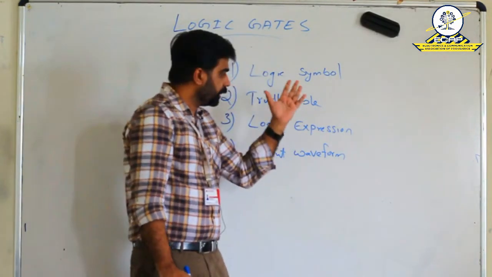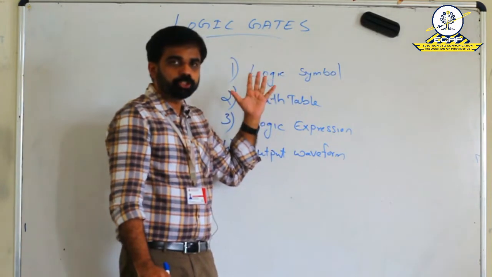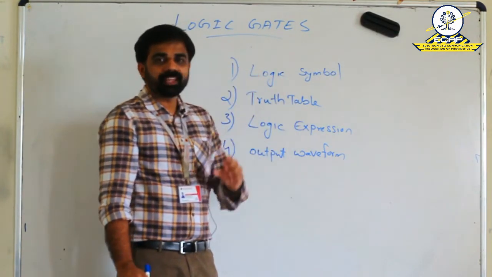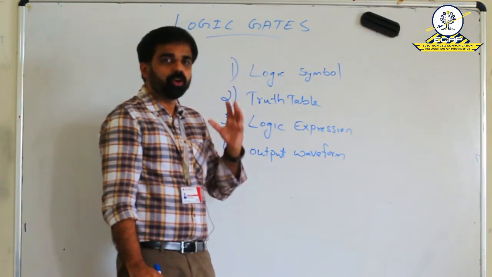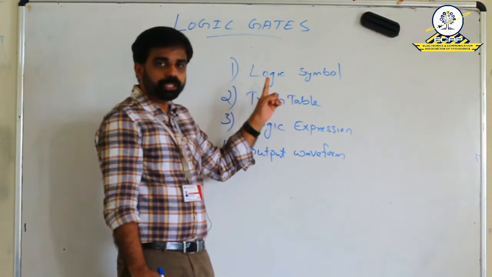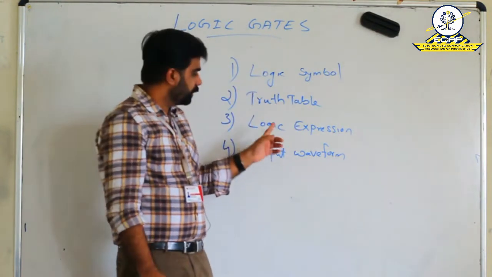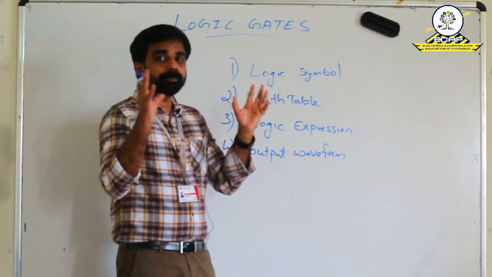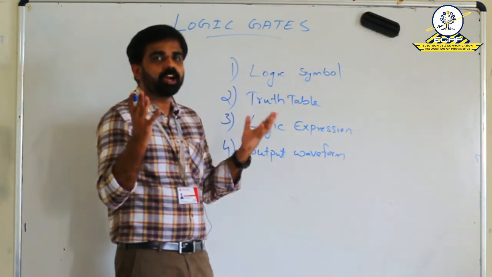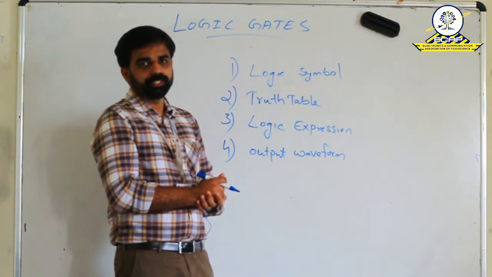So, these are the four factors which we need to remember to understand the concept of each logic gate: its logic symbol, its truth table which represents the behavior, then logic expression which represents the data flow, then output waveform which represents the output of the logic gate.